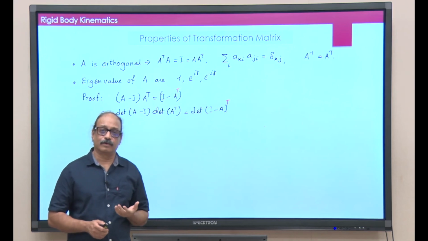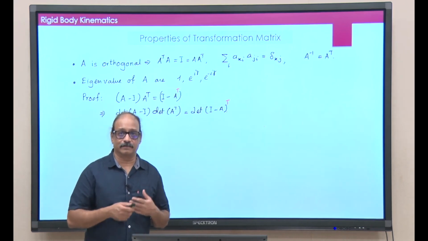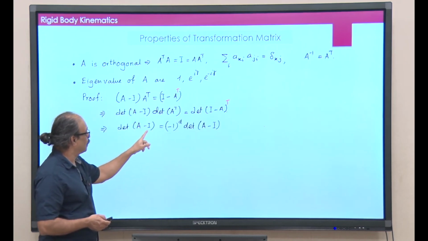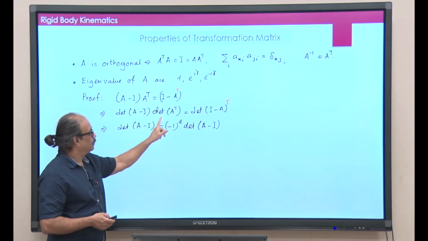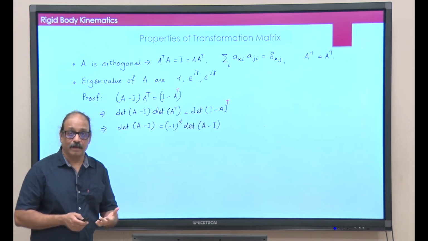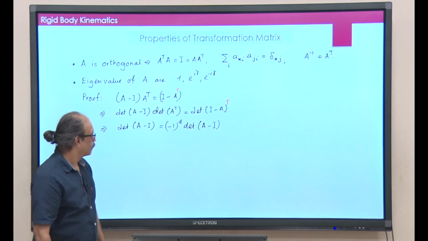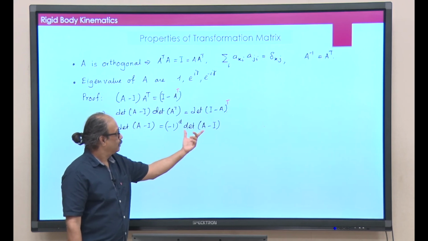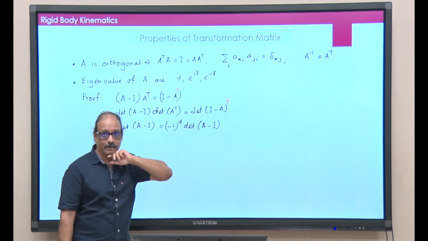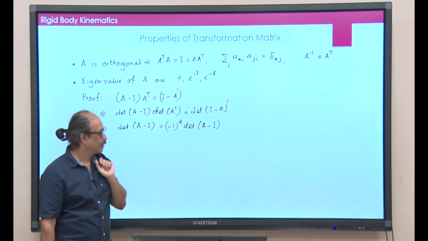But we also know that the determinant of the transpose of a matrix is the same as the determinant of the matrix. So, write this as determinant of A minus I, then determinant of A transpose must be the same as determinant of A, but in the last slide we argued that the determinant of A is equal to plus 1, and you have determinant of I minus A transpose, but we know that is the same as determinant of I minus A itself.